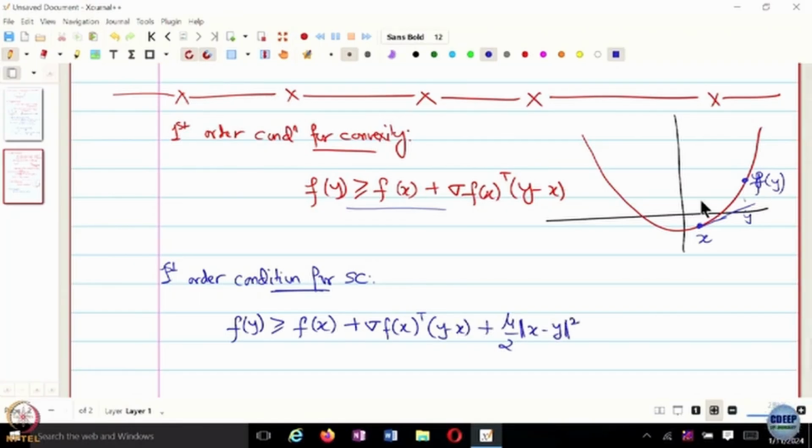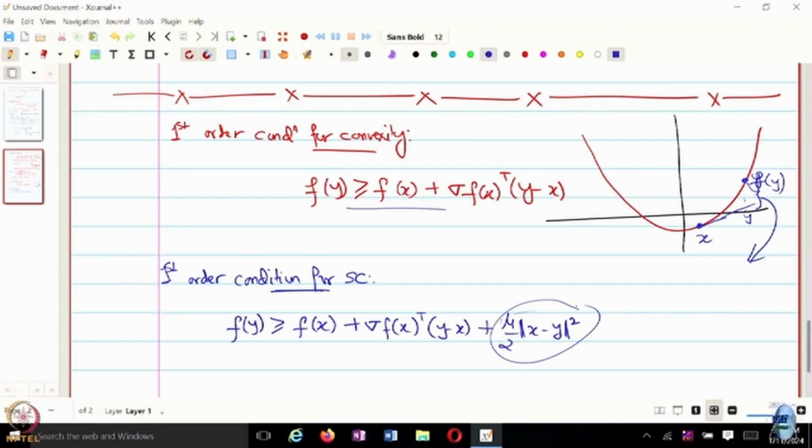Here we say that the function not only moves upward, but it moves by at least this much amount. So this gap is going to be at least this much, right? So in some sense you are trying to impose a condition on the gradients, that the gradients are not going to be vanishingly small, right? Because all the time you are specifying that you are going to be moving upwards by at least this much.